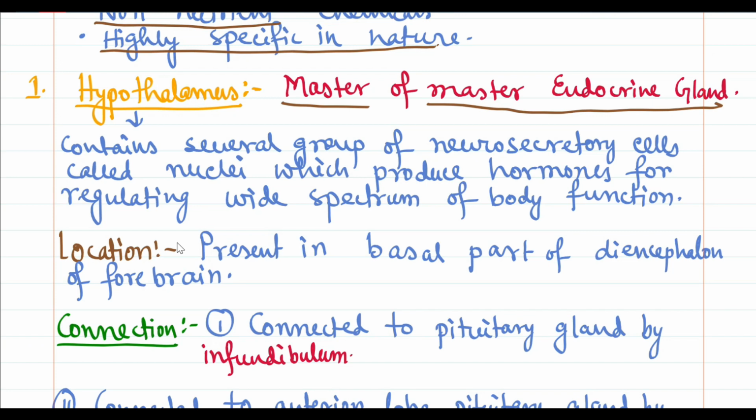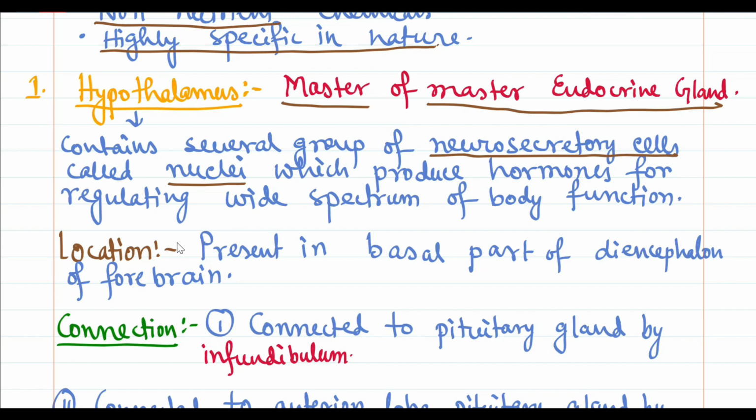Now coming to the hypothalamus, it consists of several groups of neurosecretory cells called nuclei. These nuclei are not the nucleus, they are neurosecretory cells. Means these cells are secretory, that means they secrete some substances.